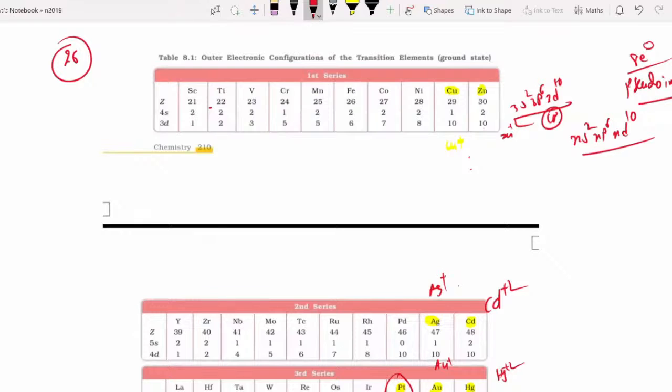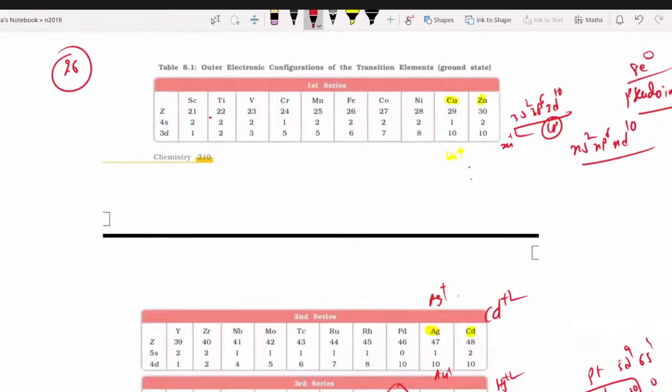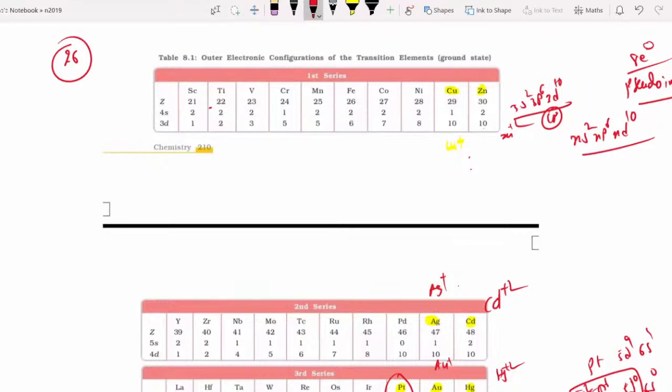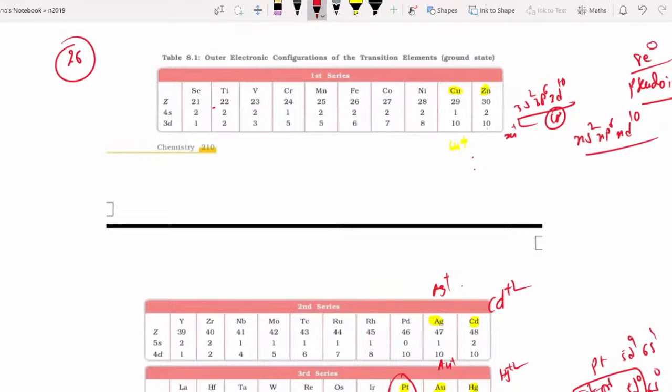Platinum in atomic state. Platinum generally we write as what? 5d9 6s1. Okay, 5d9 6s1. We can write it as 5d10 and 6s0 also. That is why 5s2, 5p6 and 5d9, 5d10. That is why in atomic state, and the remaining 6 in ionic state, they exhibit pseudo inert gas configuration.